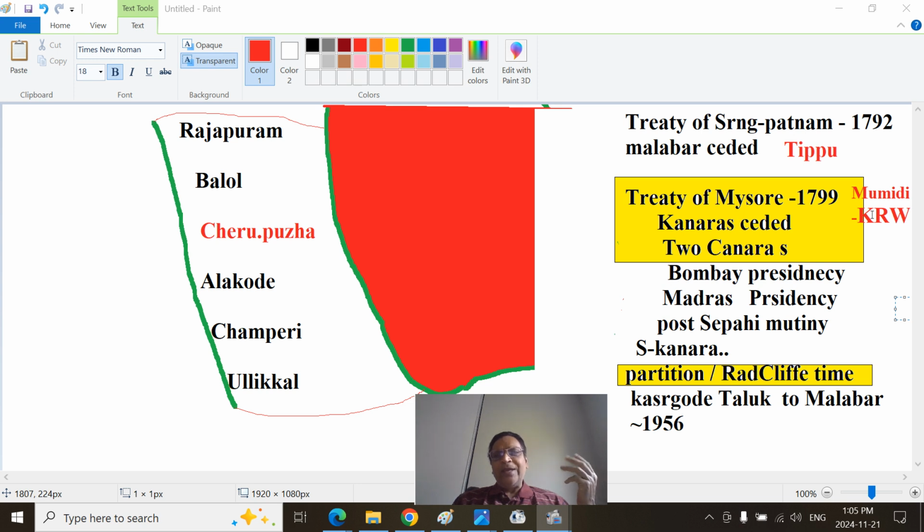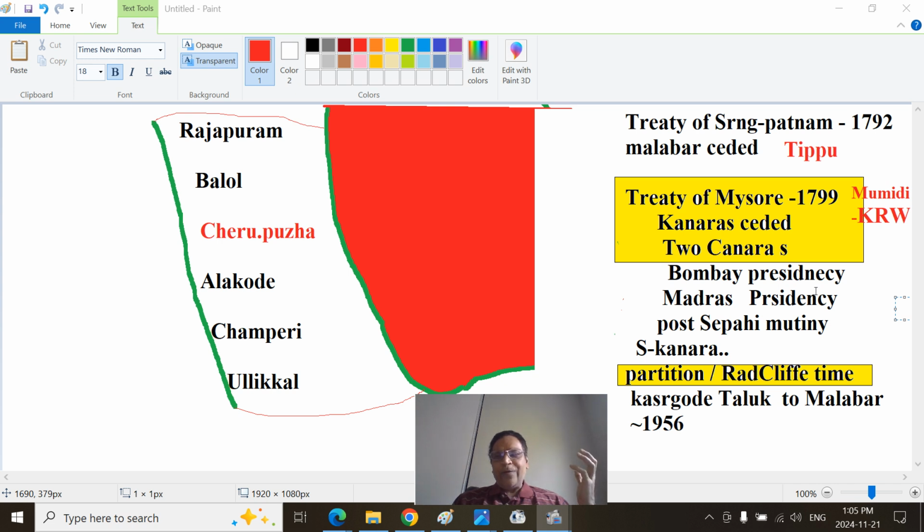He gave the Canara district, along with Kovai, that is the historic Coimbatore region. So two Canara districts were originally attached to the Bombay Presidency. Later, they moved these two Canara districts to the Madras Presidency. Later, North Canara district was separated and added to the Bombay Presidency, because the Peshwa, after his defeat in 1817, gave a lot of territory.